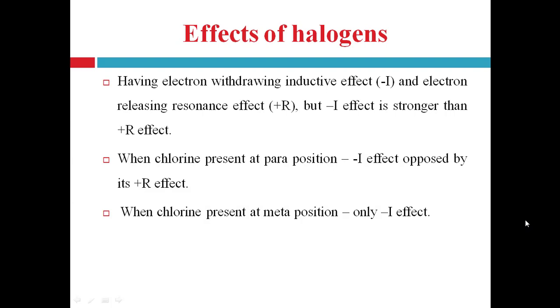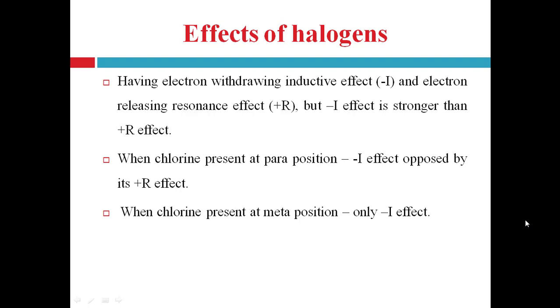Now effects of halogens. The halogens have electron withdrawing inductive effect. As we know that halogens show the electron withdrawing inductive effect, right, and electron releasing resonance effect, right, but inductive effect is stronger than resonance effect, right. So when chlorine is present at para position, its electron withdrawing inductive effect is opposed by its electron releasing resonance effect, but inductive effect is stronger, right, than resonance effect.